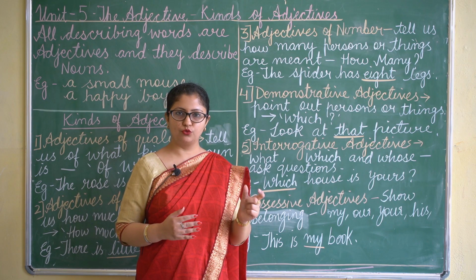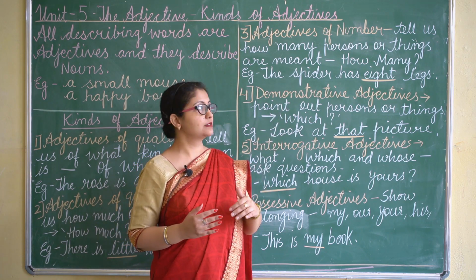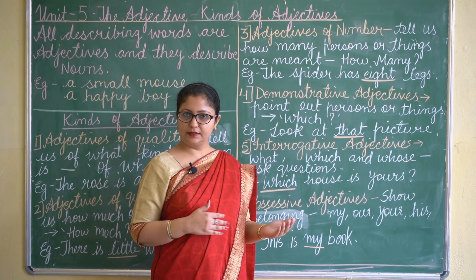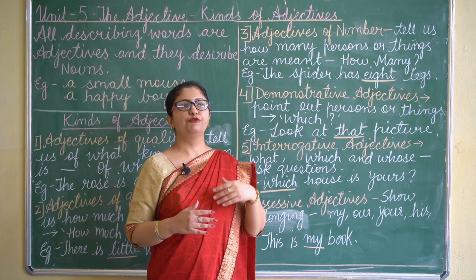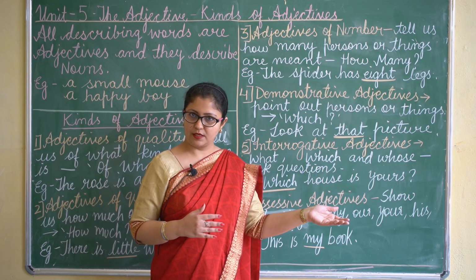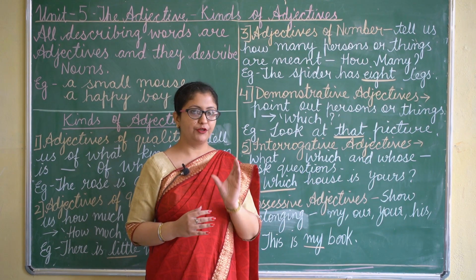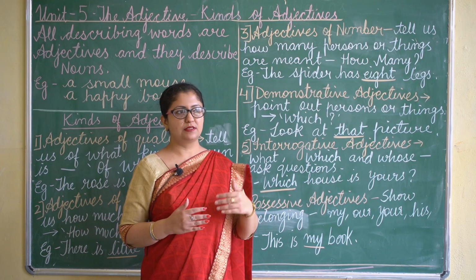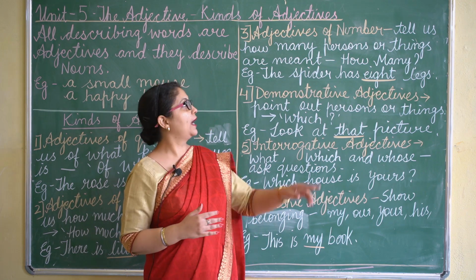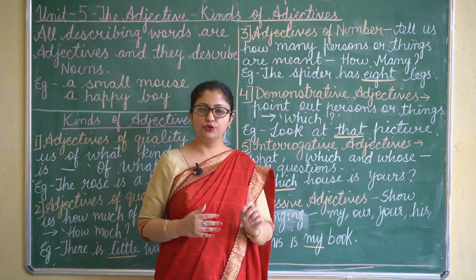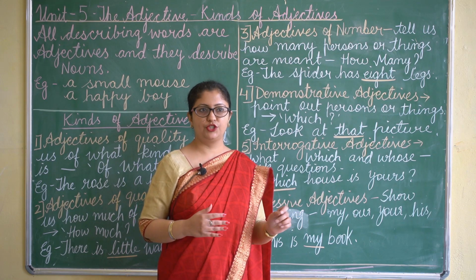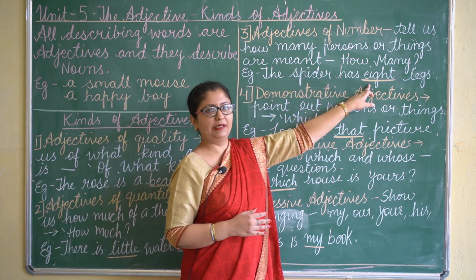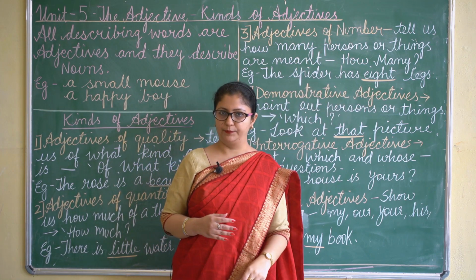So words like 2, 5, 8 are adjectives of number. But other than that, if I say that few people are standing outside, the word few is also an adjective of number because the people standing outside, we can count them. Adjectives of number are used with countable nouns which can be counted.